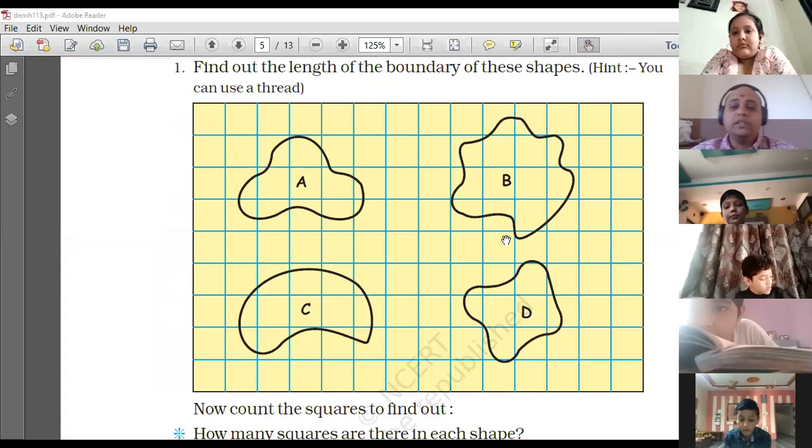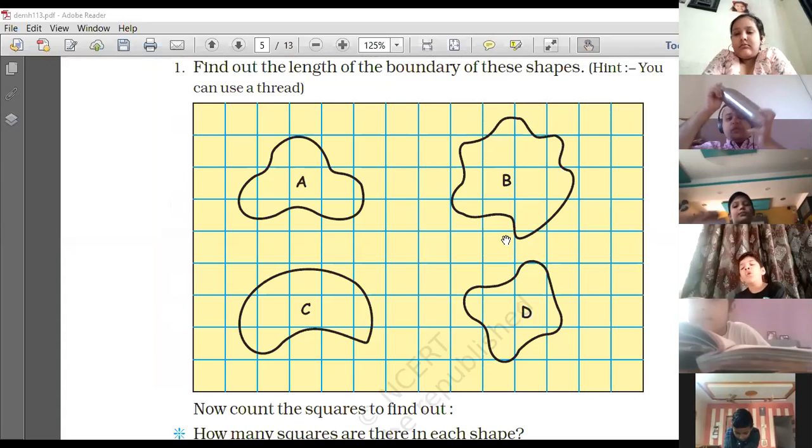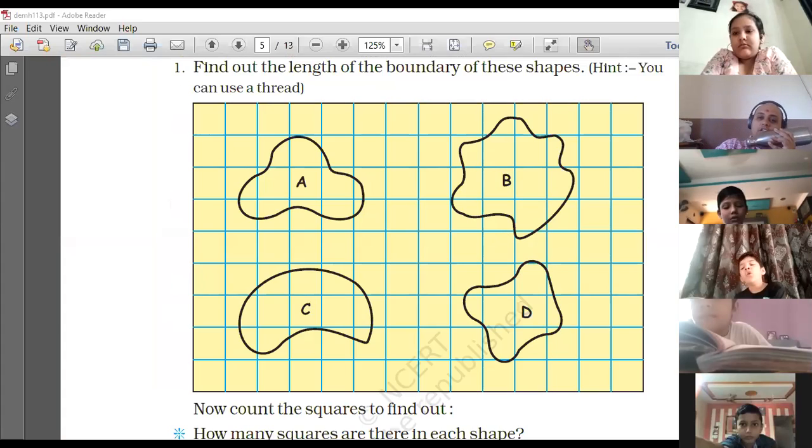Say for example, I want to measure the boundary of this bottle. How will I do it? There is no shape here. Is there? Yes, there is a round shape. It's round. But how will I measure the length of the boundary of this bottle?